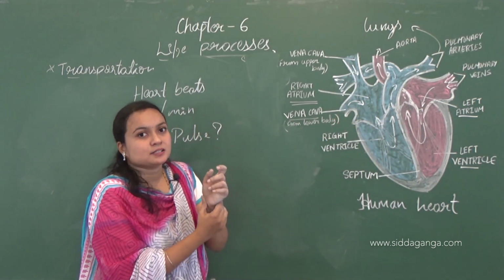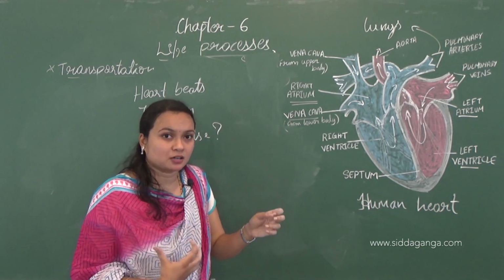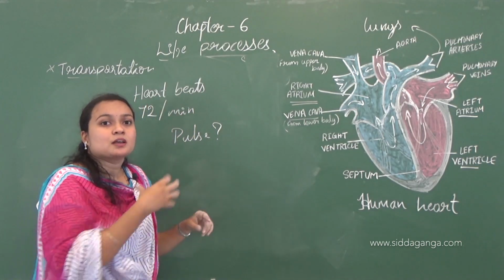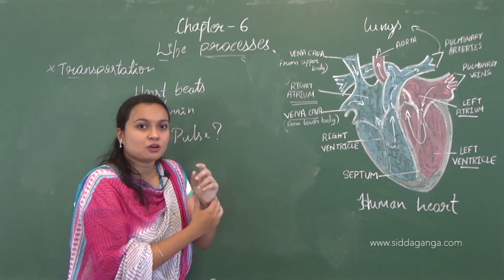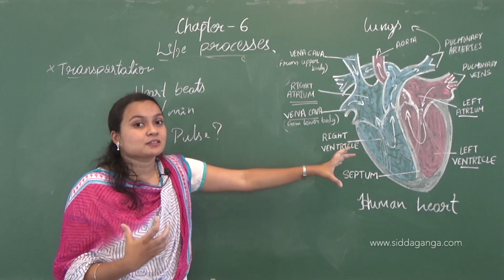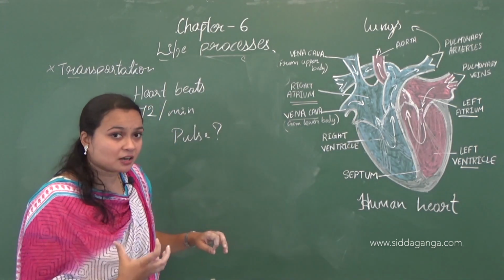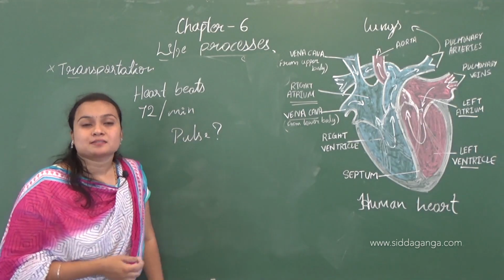So in these arteries we can feel the jerk, and this jerk is called the pulse. Okay, the vibration of the jerk when the ventricle systole takes place can be called the pulse.